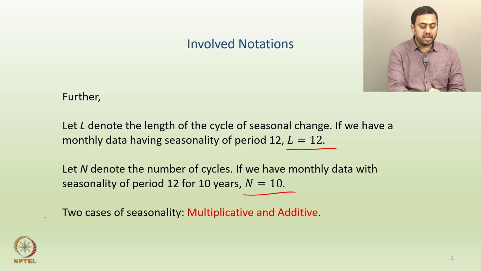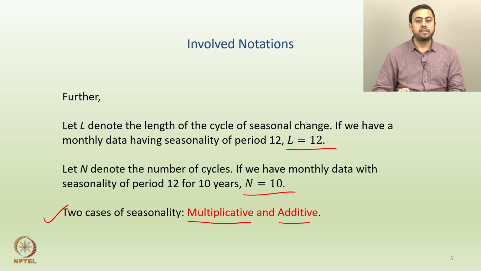And here we have to capture two different cases of seasonality. In the literature one can identify two different cases: the first is called multiplicative and the second is called additive seasonality. So it can be either multiplicative seasonality or additive seasonality. Probably in the next slide we will describe the difference between the multiplicative aspect of the seasonality and the additive aspect.